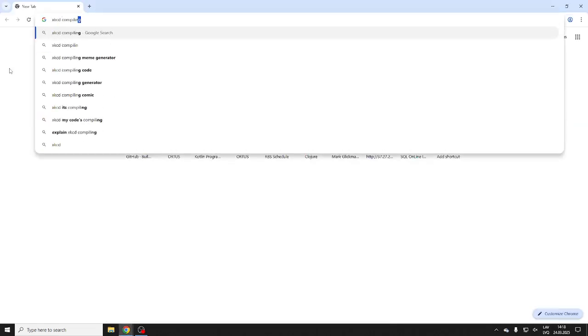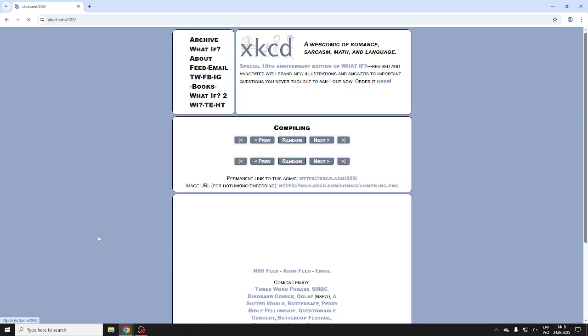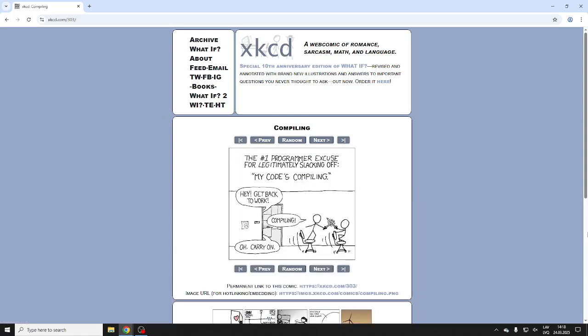XKCD compiling, right? A famous early comic from XKCD. So it is a good excuse, right? If you have an assignment, you say, okay, my project is compiling for half a day. Literally, yes, a project could be compiling for half a day. If you try to compile something like a web browser like Chromium, or even a Linux kernel, even on a good machine, it can take half an hour, right? Maybe longer, some larger projects take a while. So this is one of the things that Go tries to do, make your developer experience in general faster. Fast compile times, fast feedback, right?